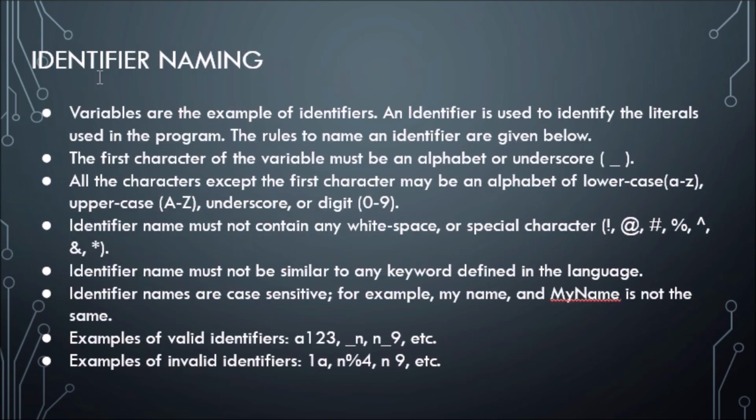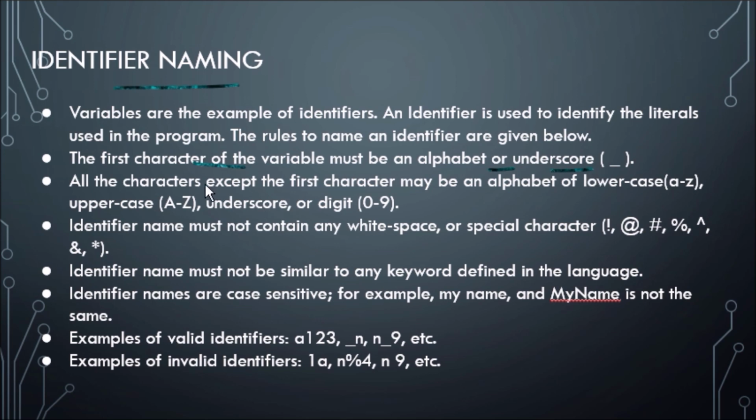Next topic is identifier naming and naming conventions in Python. Variables are examples of identifiers, as you know very well. And what is an identifier? An identifier is used to identify the literals used in the program. The rules to name an identifier are given below, and don't worry, they are all very simple. First rule: the first character of the variable must be an alphabet or underscore, not an integer. For example, 1, 2, 3 are not allowed.